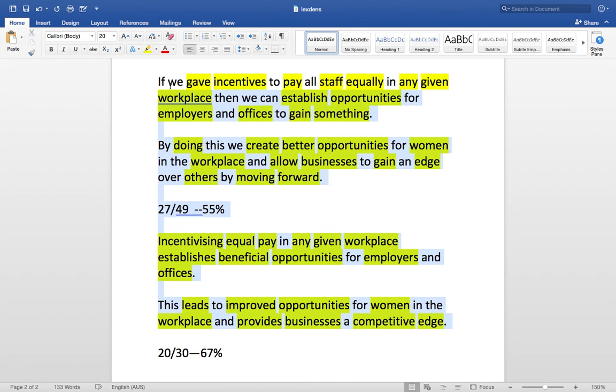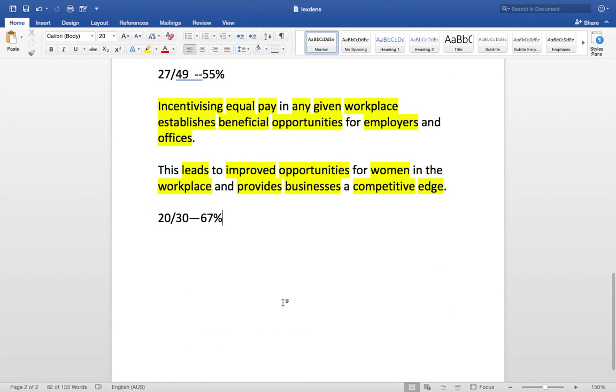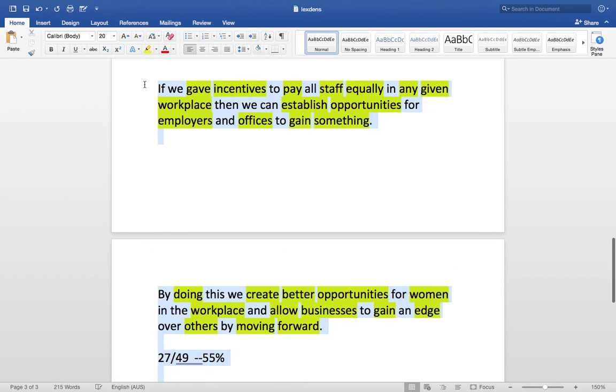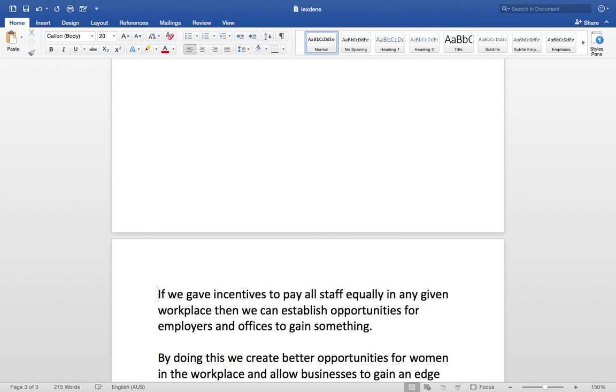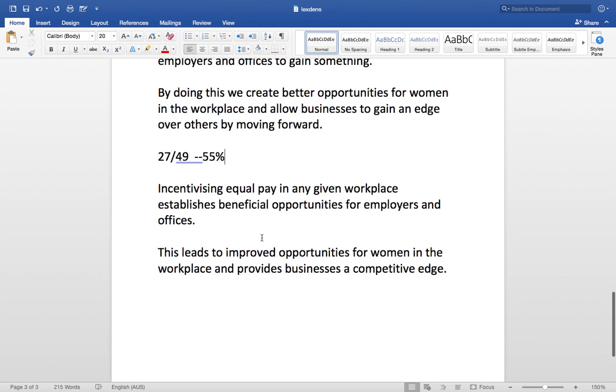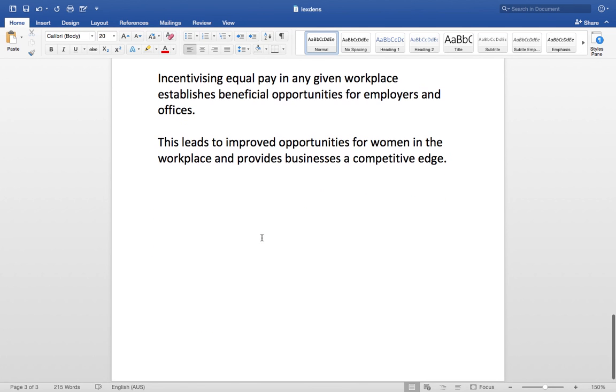Now, let's just have a quick read through and compare the original two sentences to our final two sentences. Let's make them clean so we can read them easily now. Our original two: if we gave incentives to pay all staff equally in any given workplace, then we can establish opportunities for employers and offices to gain something. By doing this, we create better opportunities for women in the workplace and allow businesses to gain an edge over others by moving forward. Now, our revised version.